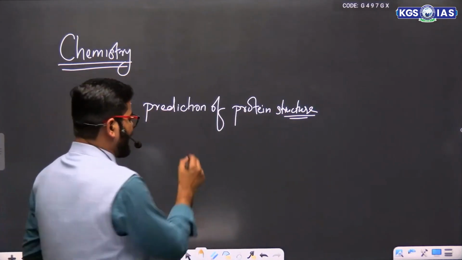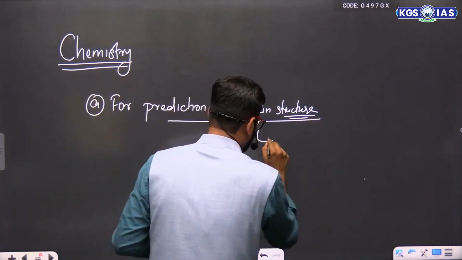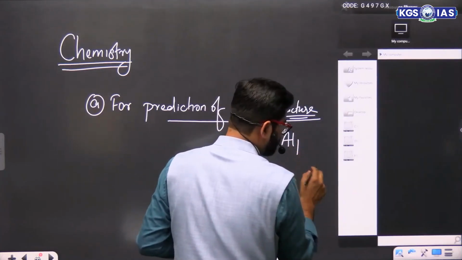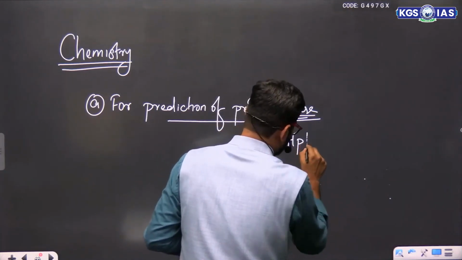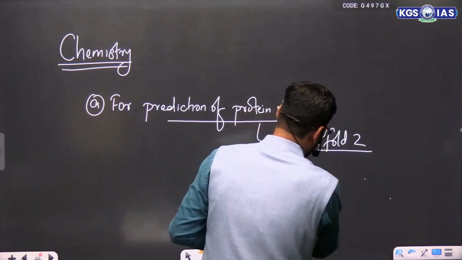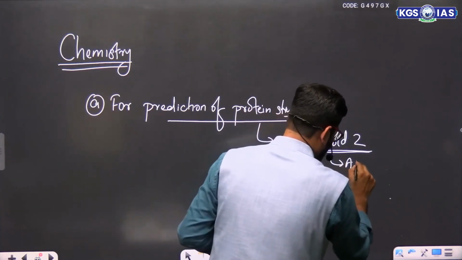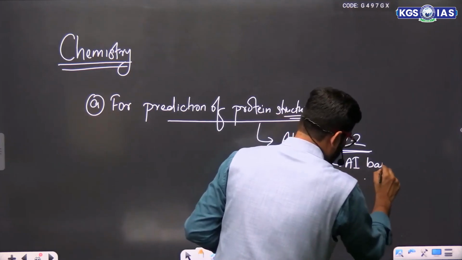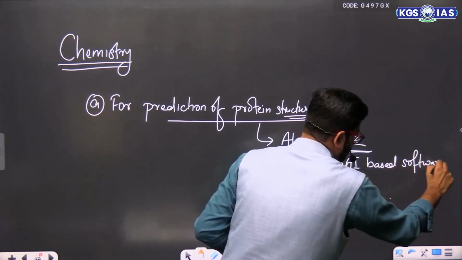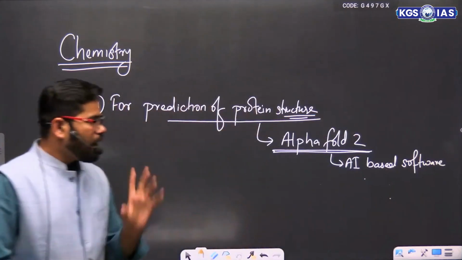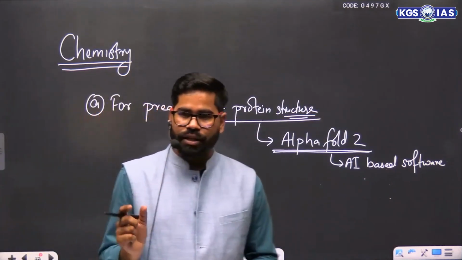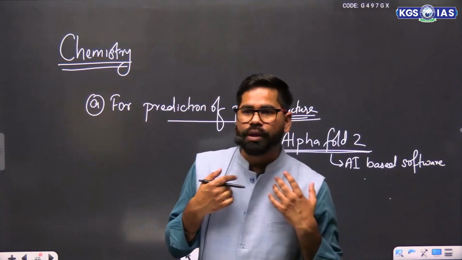There is a software called AlphaFold 2. So this is an AI model, AI-based software. And this AlphaFold 2 can predict the protein structures of almost all the proteins.